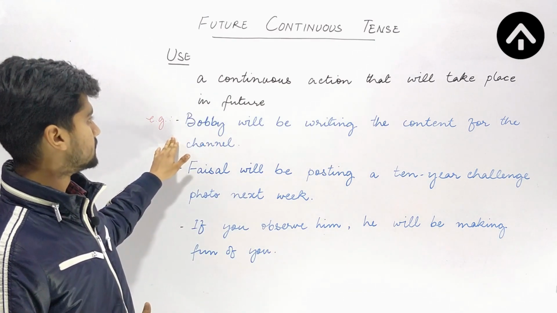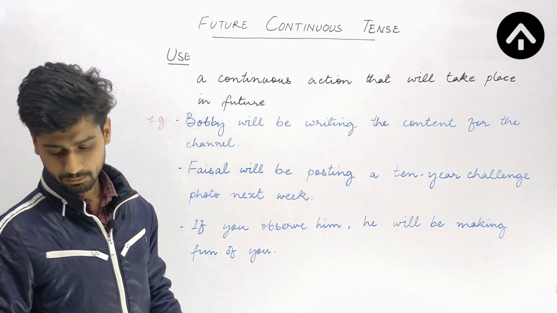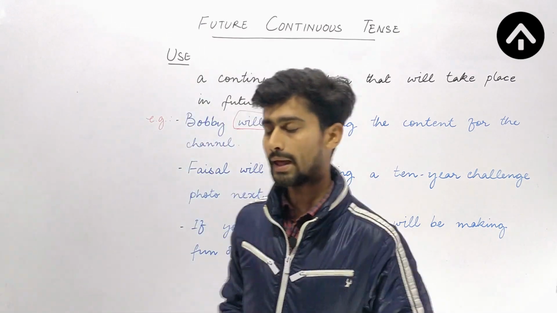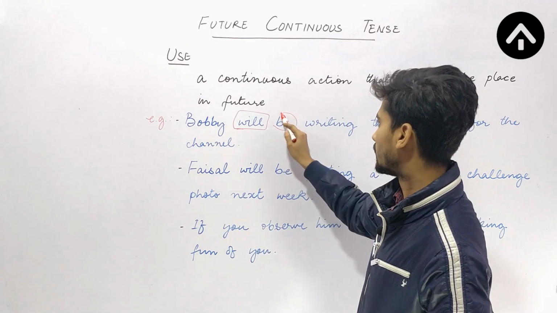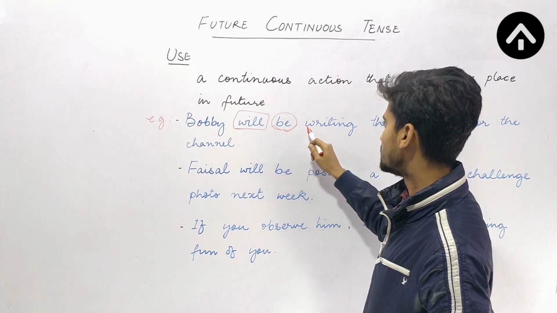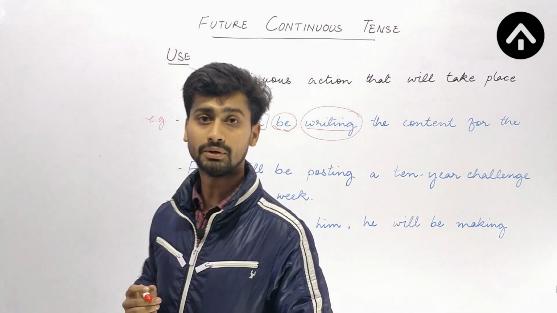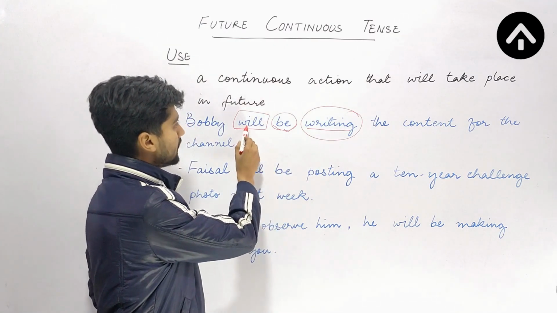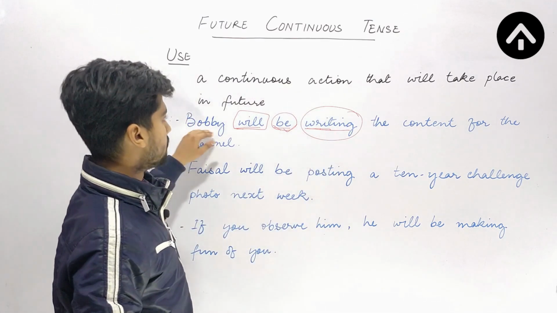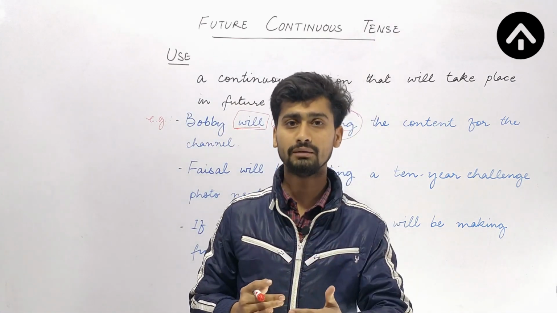Now the first example which I have added here is: Bobby will be writing the content for the channel. Here the subject is Bobby, and now I am using the auxiliary verb will, and with will we are again using another type of verb, that is be, and after be I am using the ing form of the verb, that is the progressive form of the verb. So will be plus an ing form of the verb. Bobby will be writing the content for the channel. This shows that this action will be continued in future.